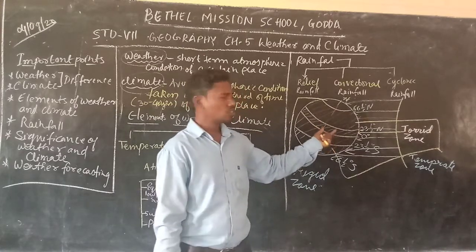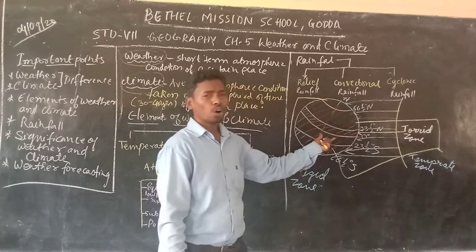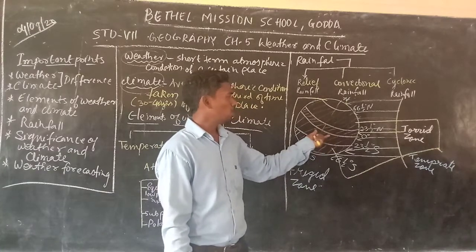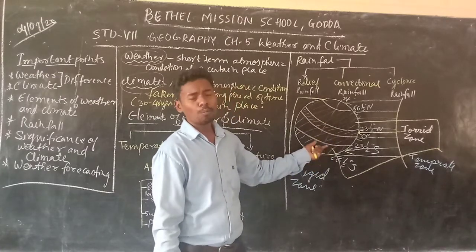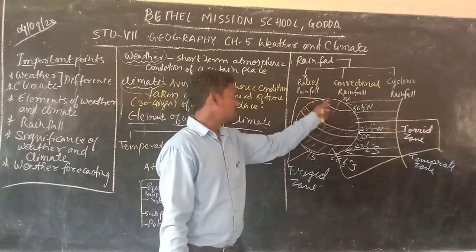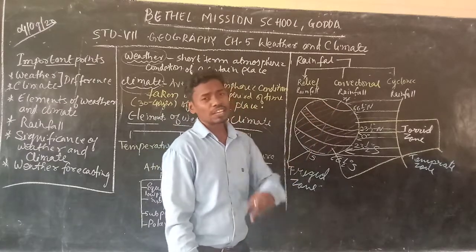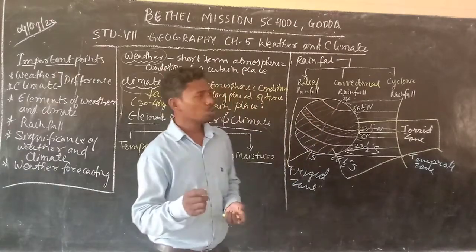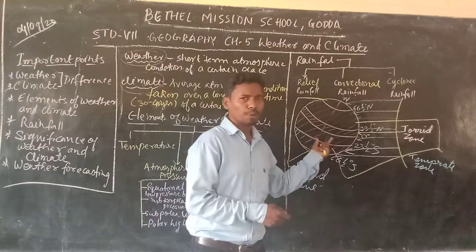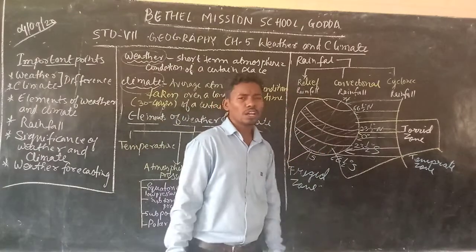So you can understand directly how, as the temperature varies, the climate of a place can change. This area has a hot climate in the torrid zone, whereas in the temperate area we have a moderate climate, whereas in the frigid zone we have extremely cold climates. So you see that the climate or weather of a place depends directly upon the temperature.